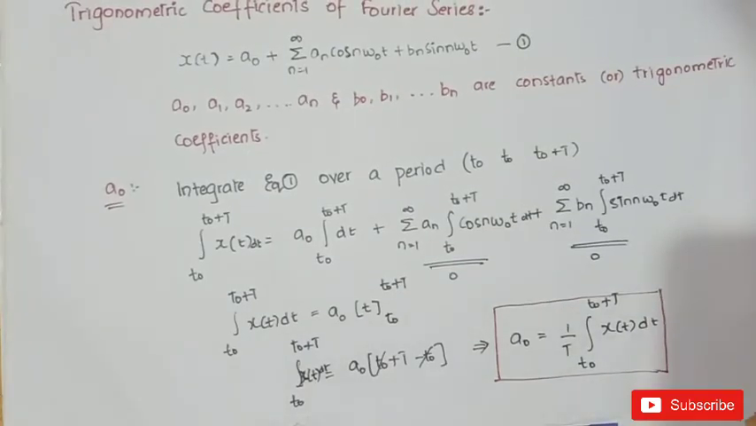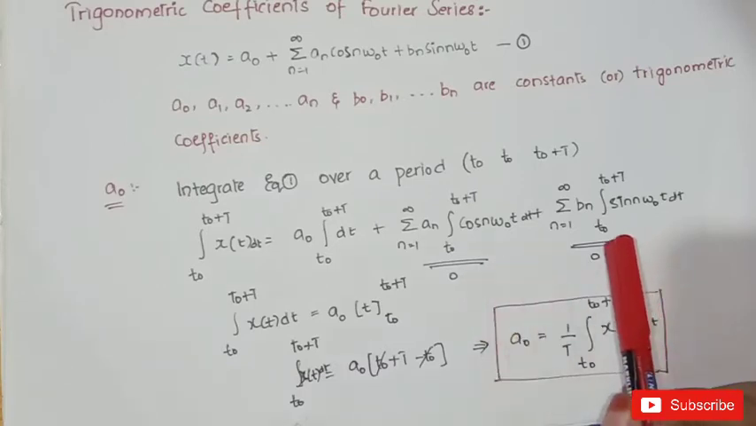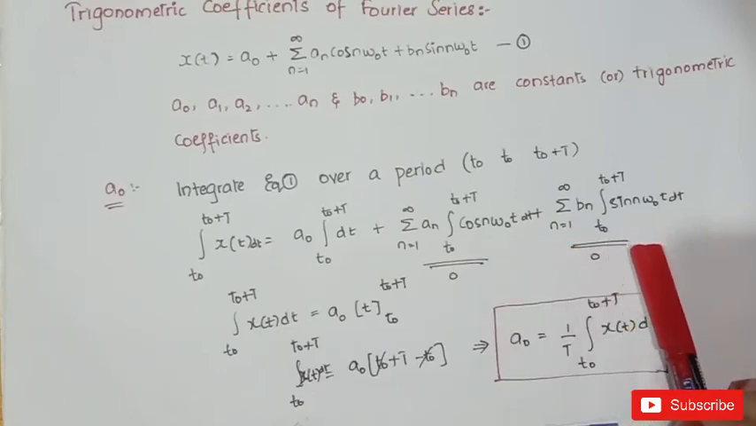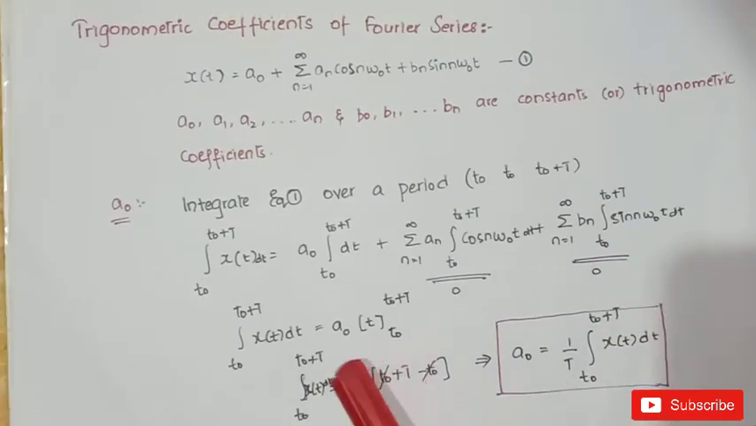Now we got the first coefficient value a0, which is 1 by T integral t0 to t0 plus T of x of t dt. It is very simple to calculate. We need to integrate both sides of equation 1 over a period t0 to t0 plus T. While doing this, these two values will become 0 because the net area of a sinusoid over a particular period is 0. After that, we integrate with respect to dt, and finally we get a naught is equal to 1 by T integral t naught to t naught plus T of x of t dt.